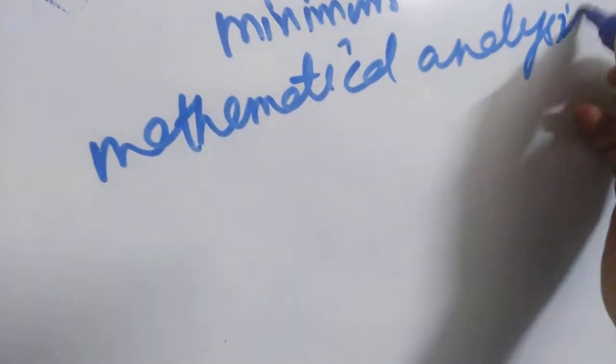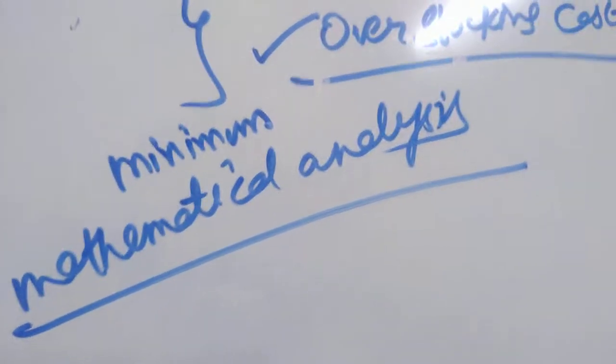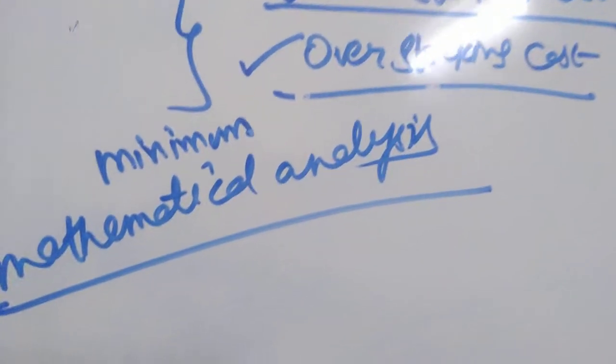Understocking means you have very little stock, much less than desired. Between these two categories, you will do a mathematical analysis to find out the optimal stock level at which the total of these two costs will be minimum. It is nothing but a statistical analysis kind of thing.